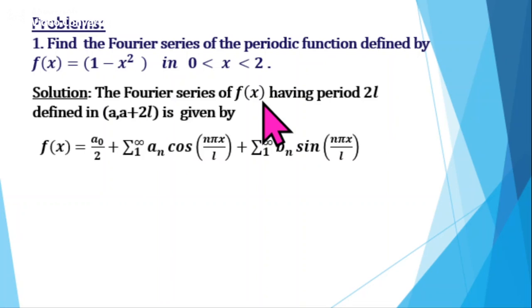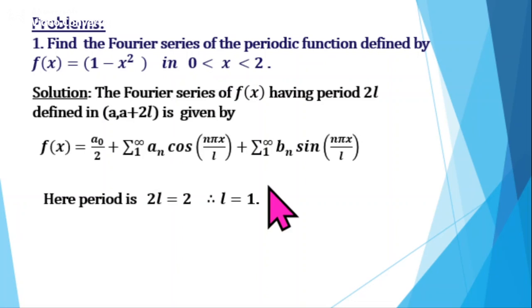So for the given problem, how do you find the period of the function f of x equal to 1 minus x square? We take 2 minus 0, which is equal to 2. So we have the period of the function 2L equal to 2. So we can write L equal to 1. So substitute the value of L in this general Fourier series.